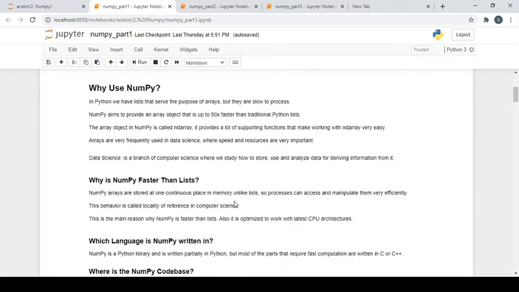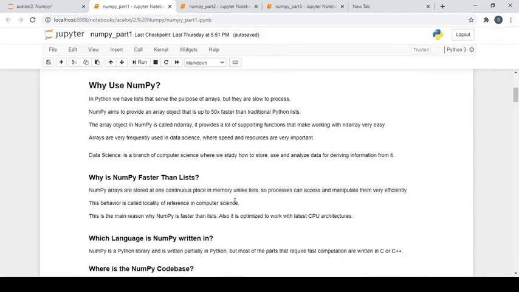Now let's see the theory side of why NumPy is faster than a list. NumPy arrays are stored in one continuous place in memory, unlike lists, so processes can access and manipulate them very efficiently. You know about cache, so it works in a similar manner.